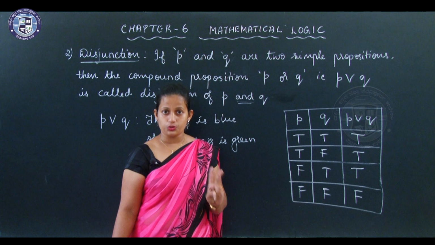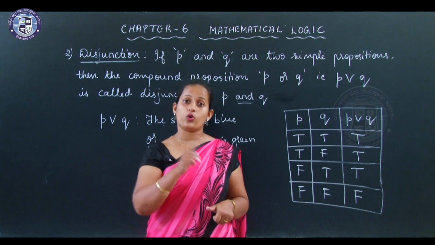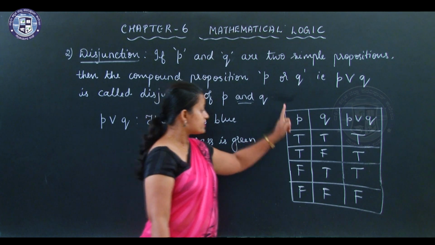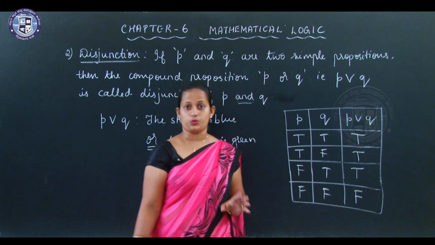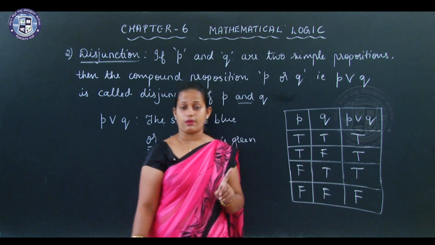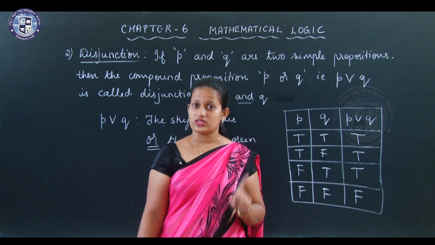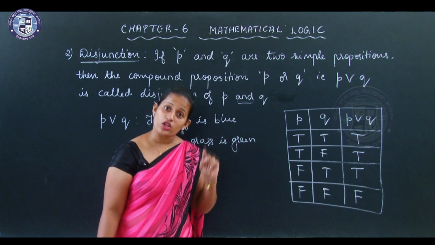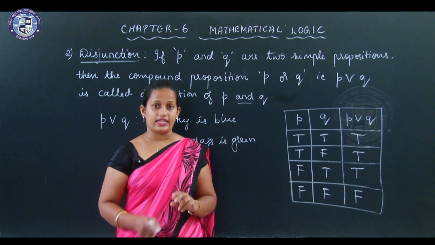So, you have learnt 2 connectives: "and" is true when both are true, "or" is false when both are false. Rest all cases, it is true. This is how you need to remember, because each case it is difficult to remember. So, you have to remember like this: "and" is true when both are true, "or" is false when both are false. Okay? So, we have learnt 2 connectives.